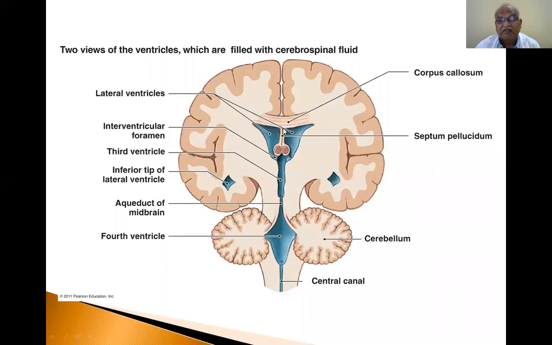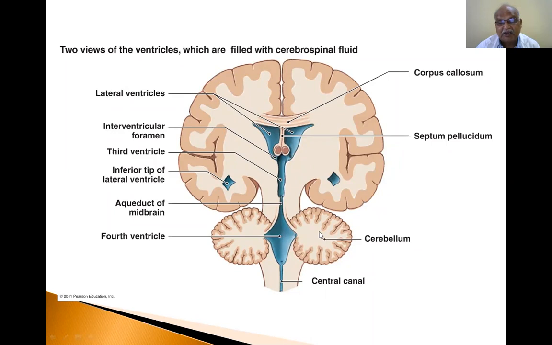So they are extending from the septum pellucidum, extending from the base of the corpus callosum, separating the first ventricle and second ventricle, the right ventricle and left ventricle. The third ventricle is a slit-like cavity, communicated with them by means of the interventricular foramina, and through the aqueduct of the midbrain it is connected to the fourth ventricle.